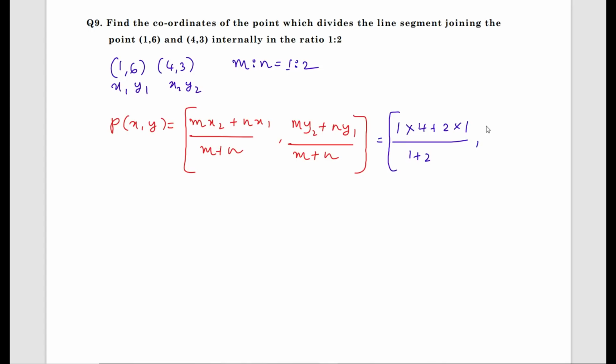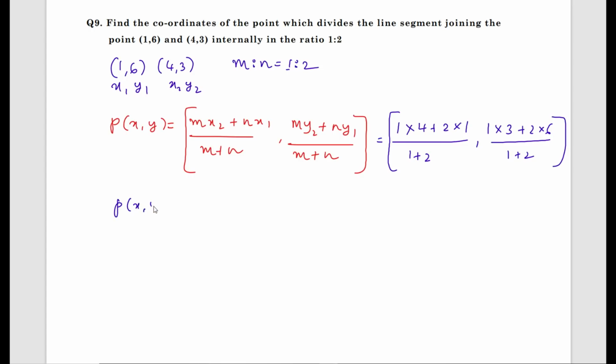What is the m value? That is 1 into y2 is 3 plus n value is 2, y1 is 6, whole divided by 1 plus 2, that is m plus n is 1 plus 2.